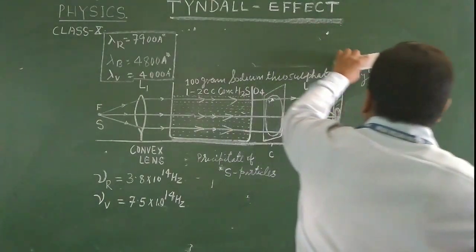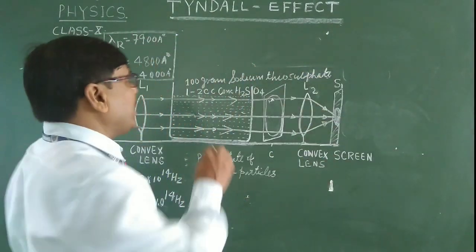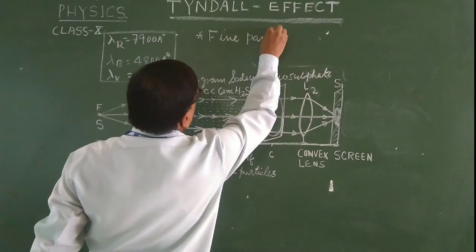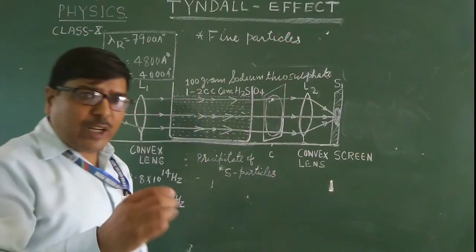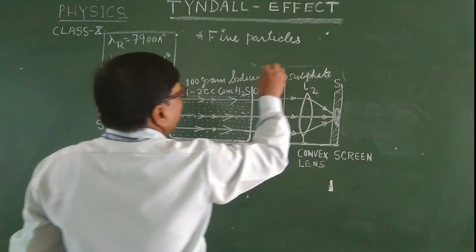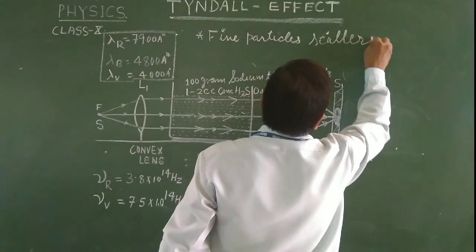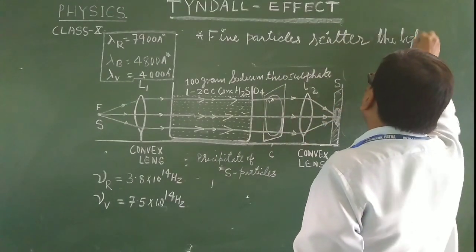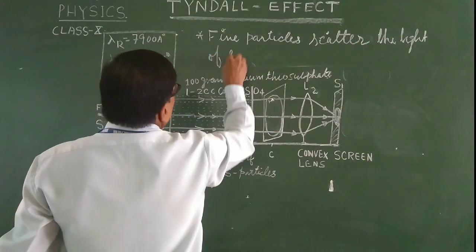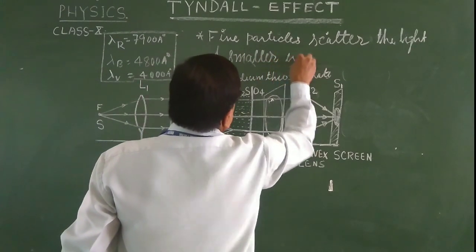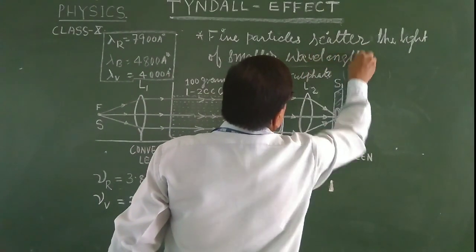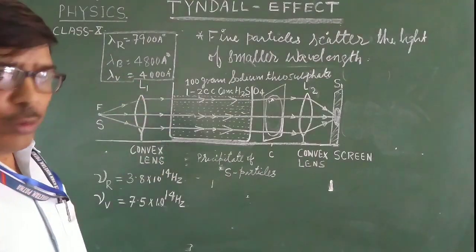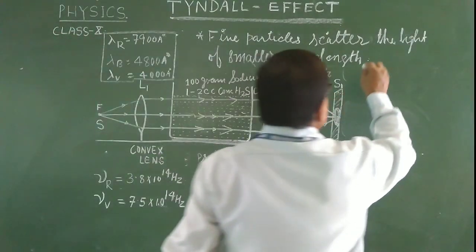As we know, if the particles suspended in the medium are very fine, small particles, they scatter light of a smaller wavelength, which is present in violet and blue.